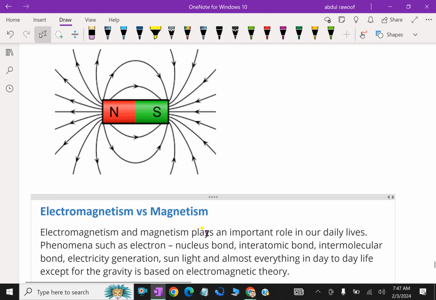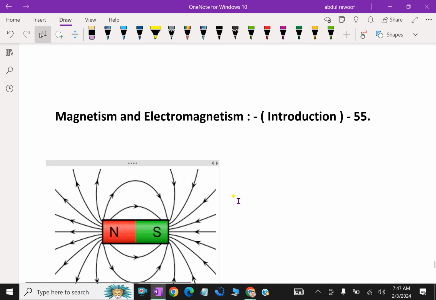So far, we discussed a very basic introduction of magnetism and electromagnetism. In future videos, we will consider all the detailed parts of this subject.